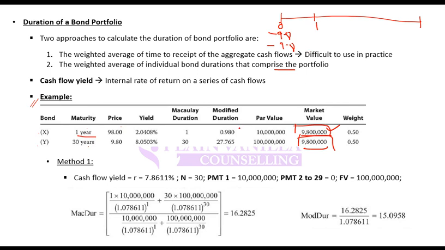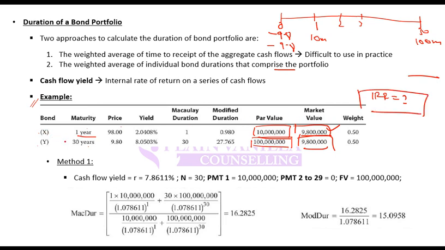Then on first year, first bond matures. When first bond matures, it pays you the par value. Par value is 10 million. So here you get an inflow of 10 million. Then second year, no cash flow. Third year, no cash flow, and you reach the 30th. At 30th year, you have an inflow of 100 million. So today you have this outflow, then first year this inflow, 30th year this inflow. What is the IRR on this example?